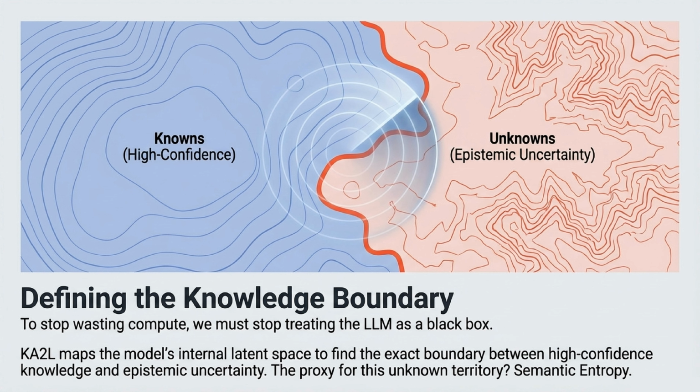To stop wasting compute, we must stop treating the LLM as a black box. We do this by defining the knowledge boundary. KA2L acts almost like a sonar, mapping the model's internal latent space to find the exact boundary between high-confidence knowns and epistemic uncertainty, or unknowns. The proxy we use to identify this unknown territory is semantic entropy.